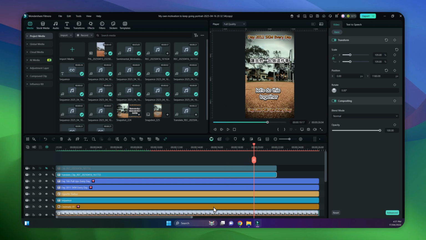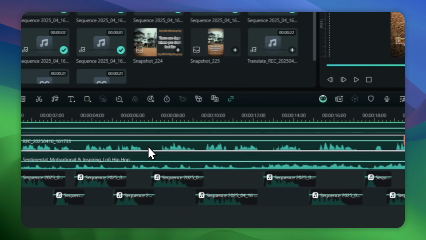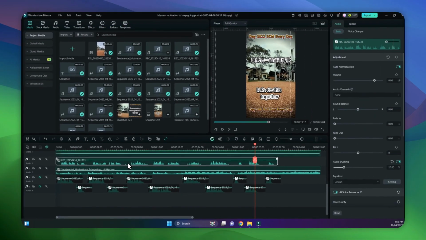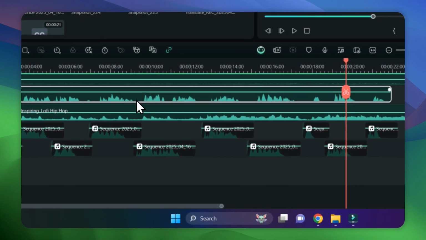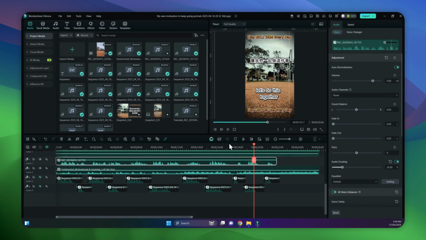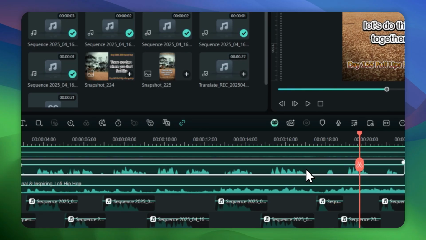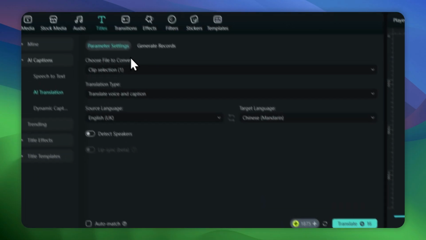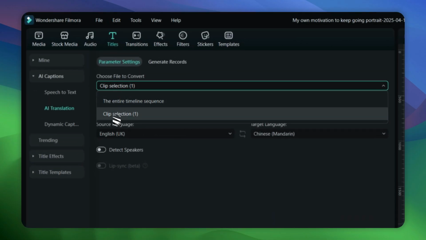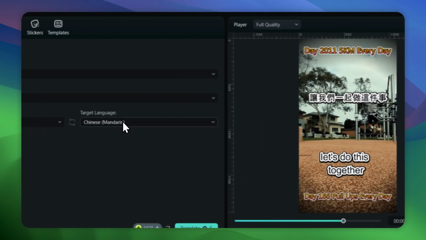So I'm going to see now. Okay, so now I'm going to try to change the audio. So now I'm going to change the speech. Try to change it from English to Chinese Mandarin. See if that works. So all you need to do is right click here. Go to AI translation, select caption, just only translate the caption.